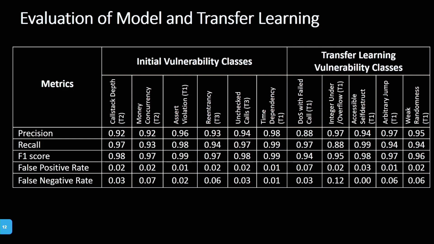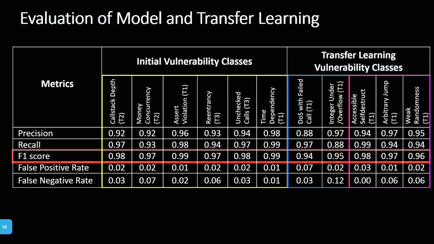Now for the evaluation, what are our results? We have here our results for the main data set, for the transfer learning data set, and for our minority classes. We can see that we have an F1 score for our main training of over 97% for all the vulnerability classes. And for the transfer learning with 20,000 samples, we have 94 and 95% F1 score.